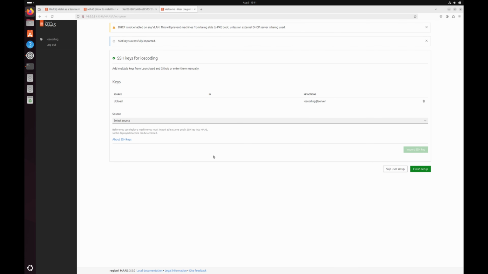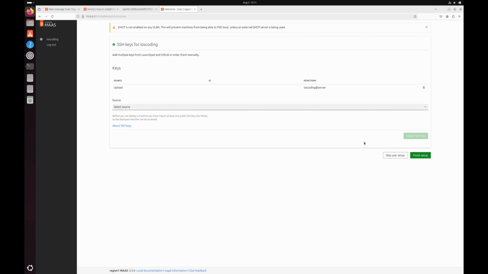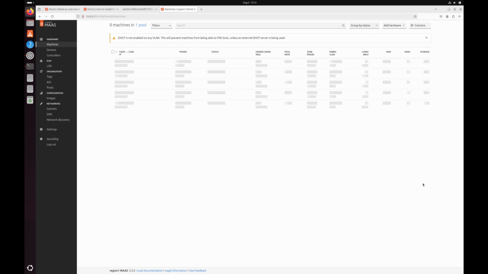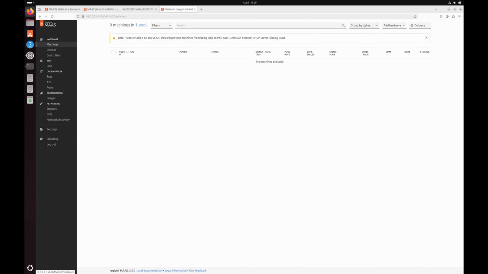You can always change this SSH key once initial setup is done. I will show you where you can find these settings, and now click on finish setup. Once the initial configuration is done, you will see we have a bunch of options available on the left hand side in here. We will go through them one by one, but you don't have to know all of them all at once. We will discover them further as we go along.